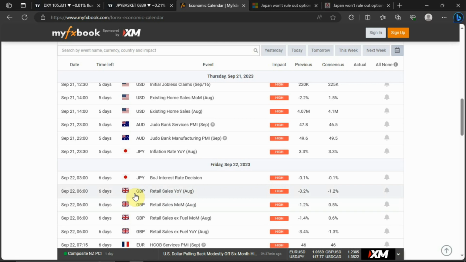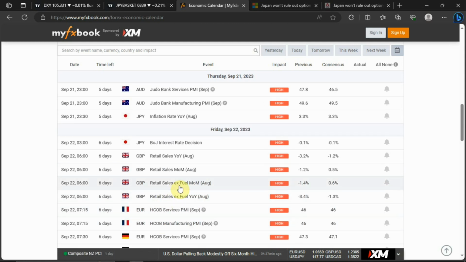For GBP, we have retail sales month over month for the month of August. For GBP, we have retail sales ex-fuel month over month for the month of August. For GBP, we have retail sales ex-fuel year over year for the month of August.